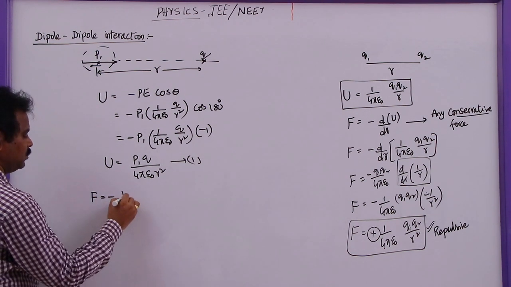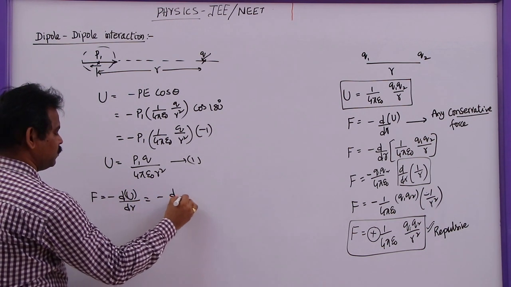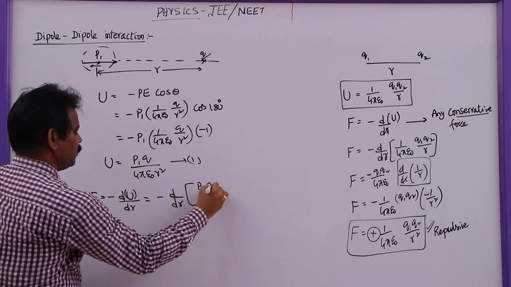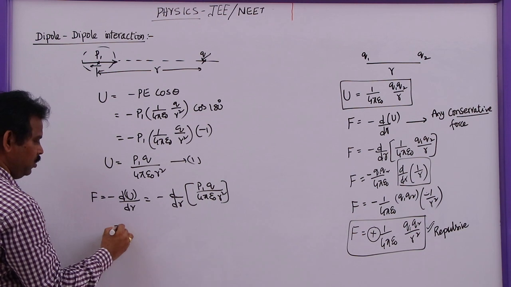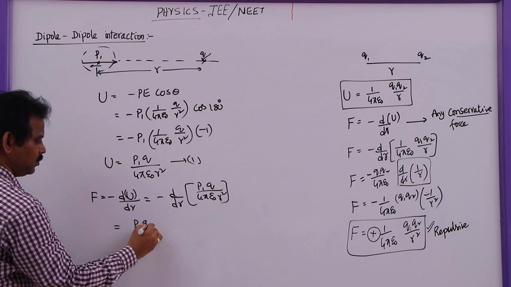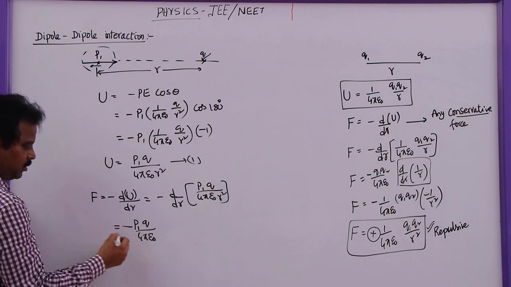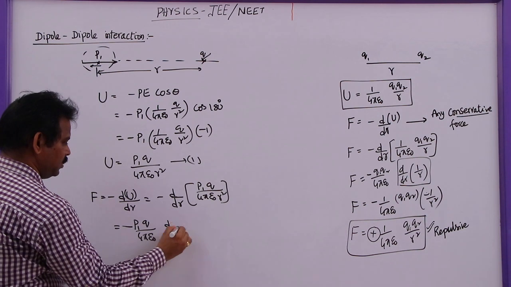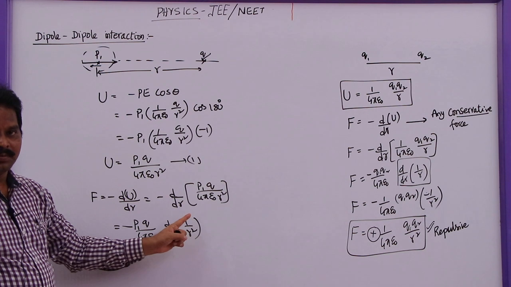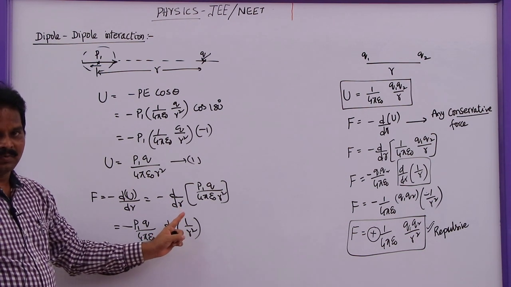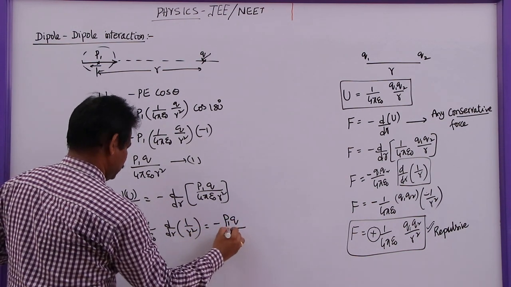Now, how to find out the force? Let me use the same formula: differentiate this U with respect to r. You will get minus of d by dr of P1 Q by 4 pi epsilon naught r square. Now, the constants are P1 Q by 4 pi epsilon naught. We have minus here, keep minus here. This is d by dr of 1 by r square. This 1 by r square is nothing but r power minus 2, and the differentiation of that is minus 2 r power minus 3.